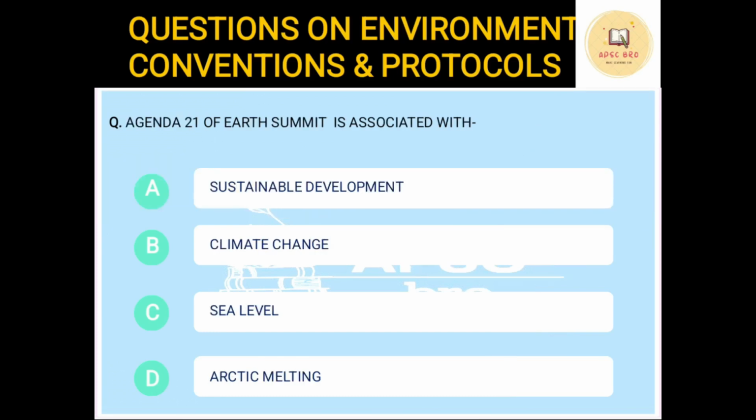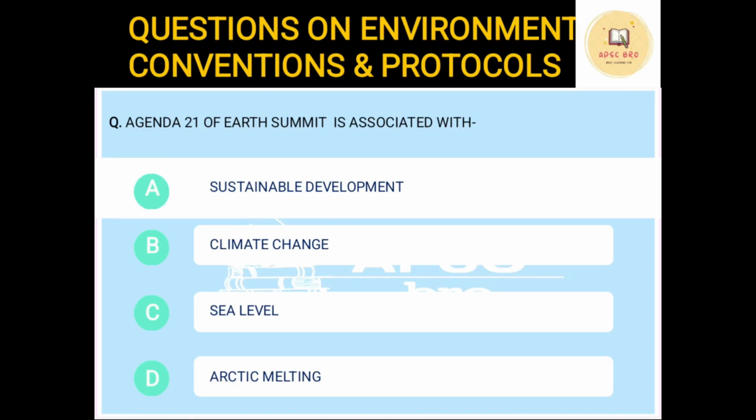Okay, next question. Agenda 21 of Earth Summit is associated with, we have already discussed regarding Agenda 21 of Earth Summit. Yes, Earth Summit, you remember there are three conventions. Rio, popularly known as the Rio Summit, three conventions: UNFCCC, Biodiversity Convention, and a convention regarding desertification, right? What is this Agenda 21 of that Earth Summit associated with? It is associated with sustainable development.